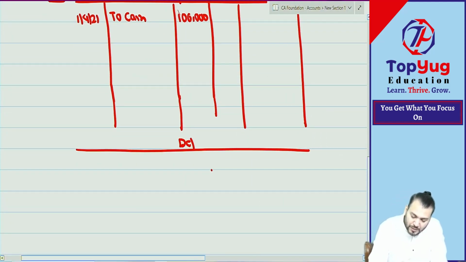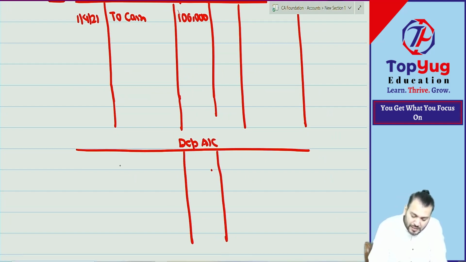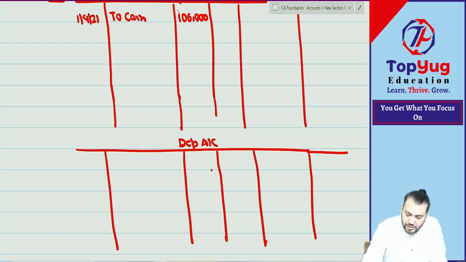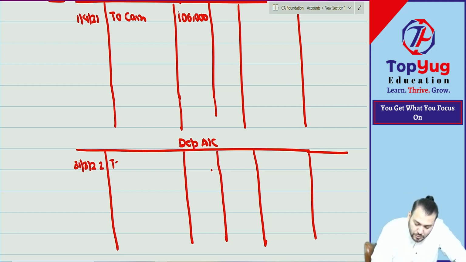So it means we'll open which account? Depreciation account. We'll open depreciation account now. Understanding what I'm doing. Depreciation will be done at the end of the year. We write on 31st March 2022, to what? Plant. Depreciation account debit to plant.